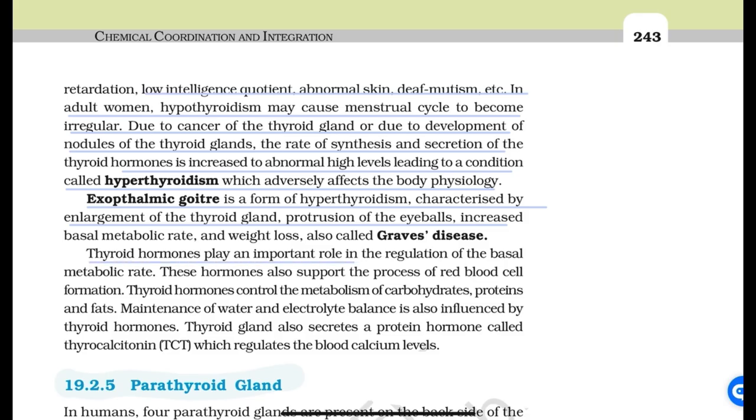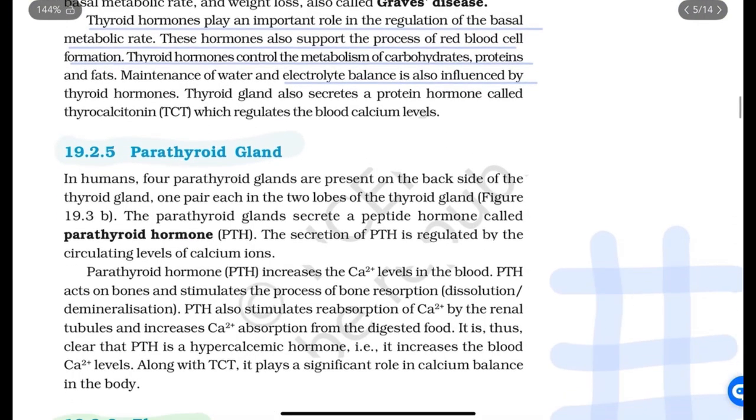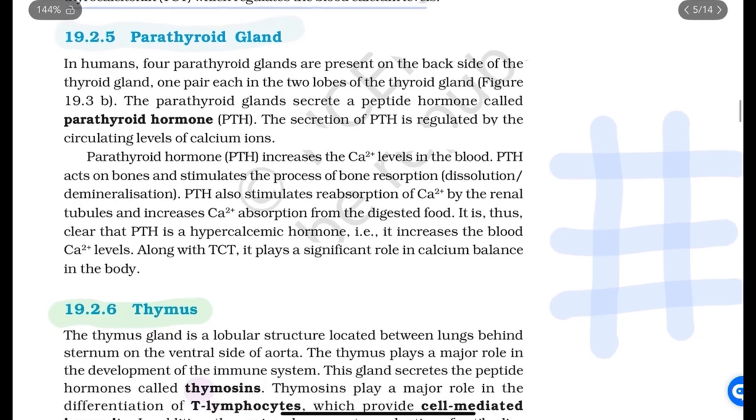Thyroid hormone plays an important role in the regulation of the basal metabolic rate. These hormones also support the process of red blood cell formation. Thyroid hormones control the metabolism of carbohydrates, proteins, and fats. Maintenance of water and electrolyte balance is also influenced by thyroid hormone. The thyroid gland also secretes a protein hormone called TCT, thyrocalcitonin, which regulates the blood calcium level.